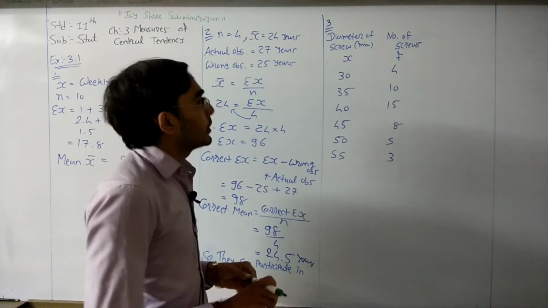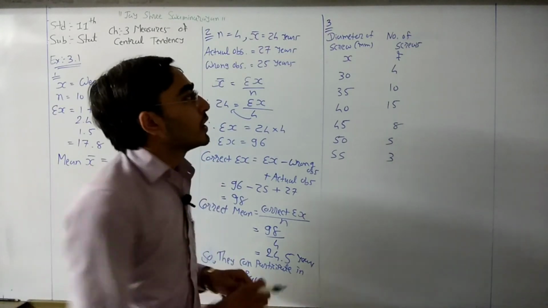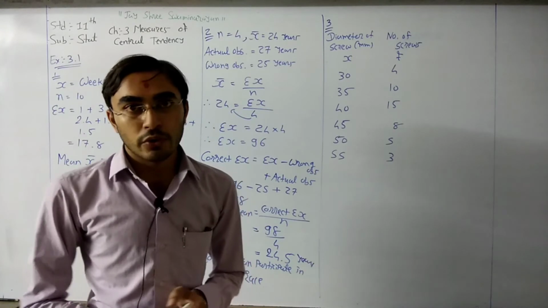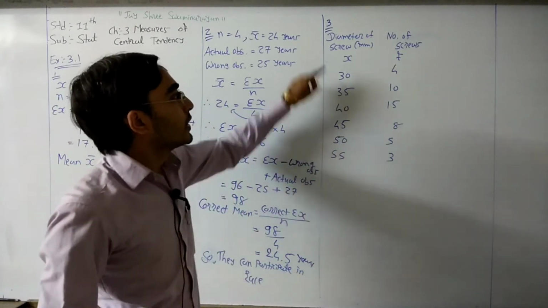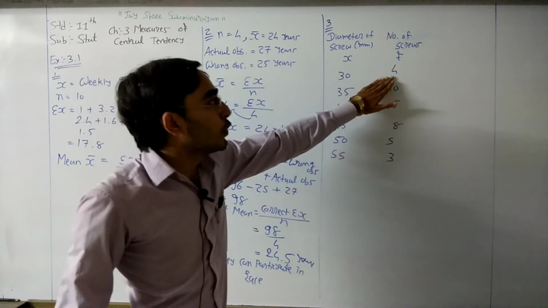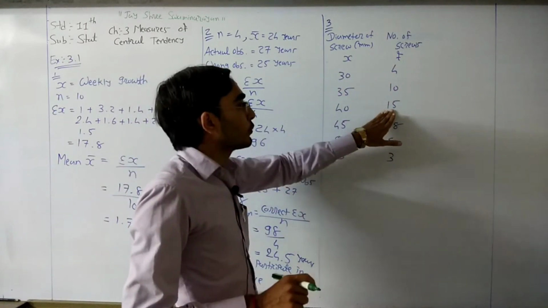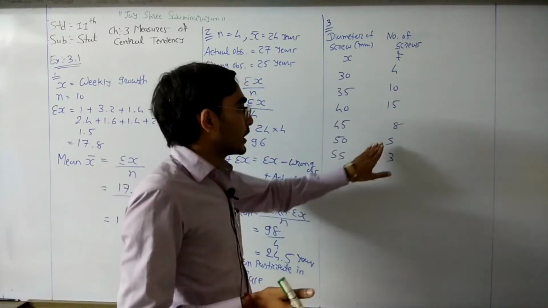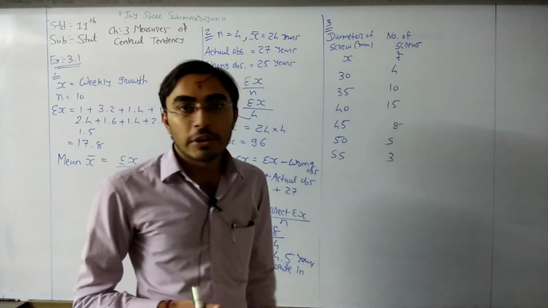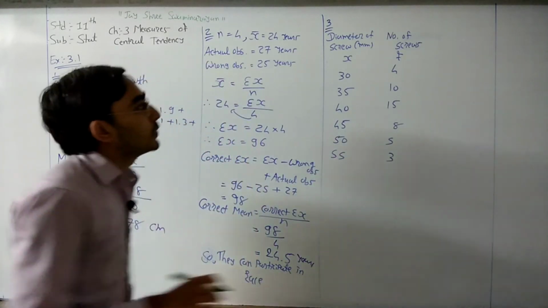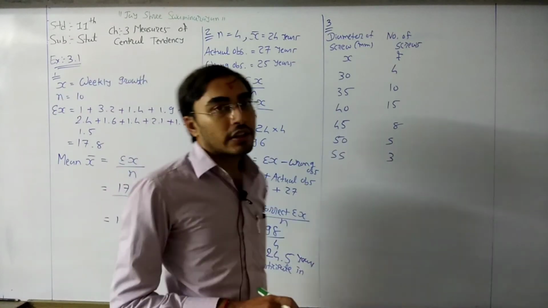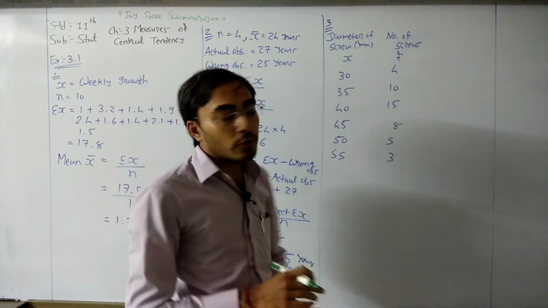Here, the diameter of screw is given to you with the number of screws. That means there are 4 screws which have diameter 30 mm, there are 15 screws which have diameter 40, and there are 5 screws which have diameter 50. So the number of screws is given, and the diameter of screw is given.